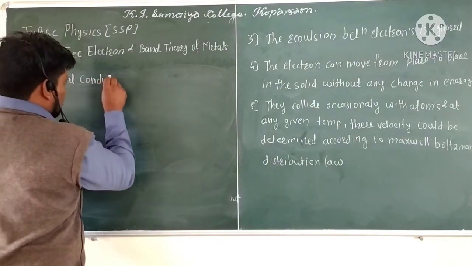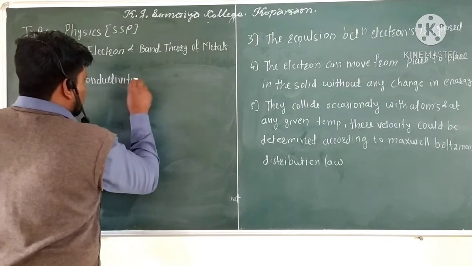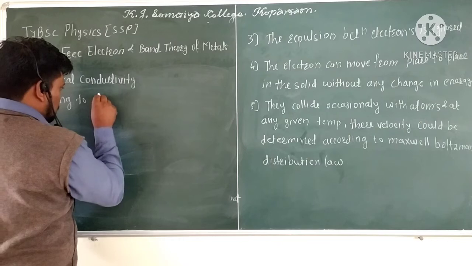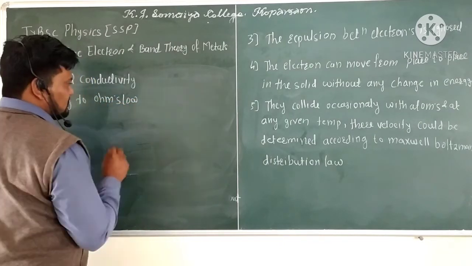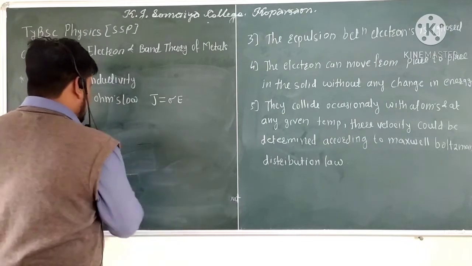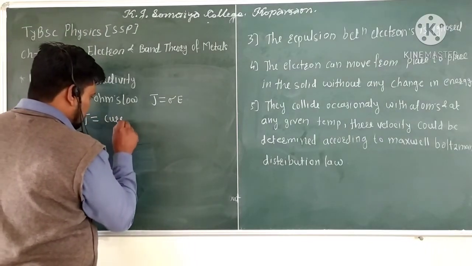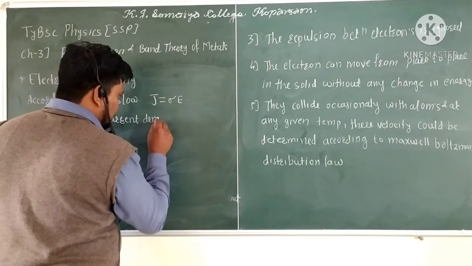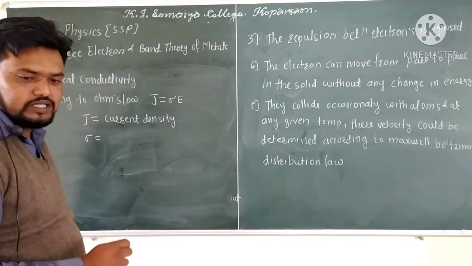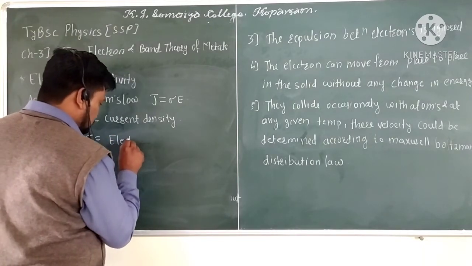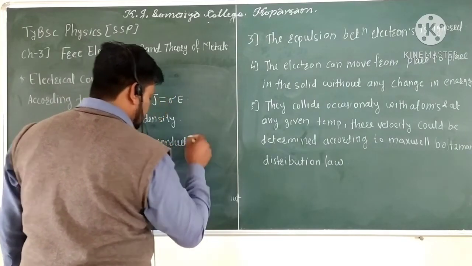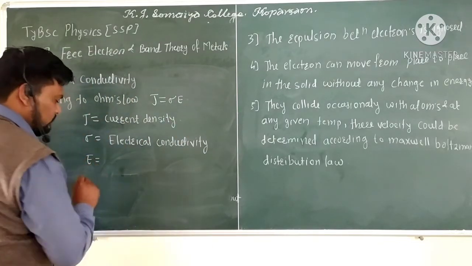According to Ohm's law, J is equal to sigma into E, where J is called the current density, sigma is the electrical conductivity, and E is the electric field.